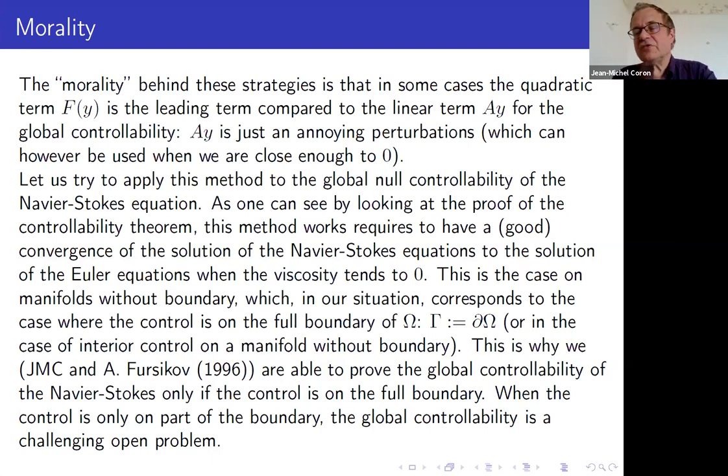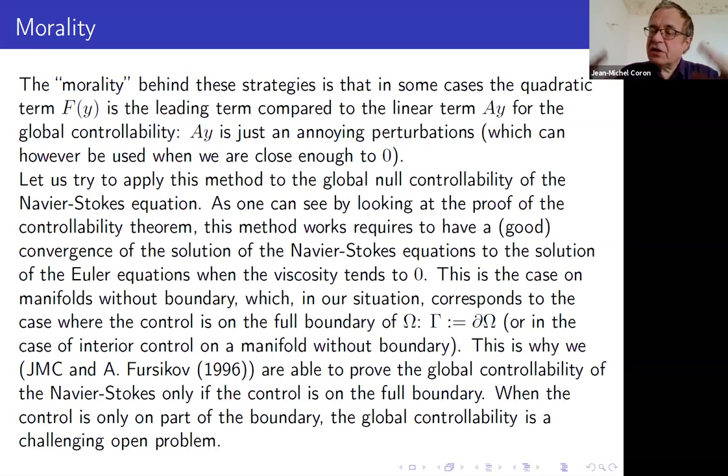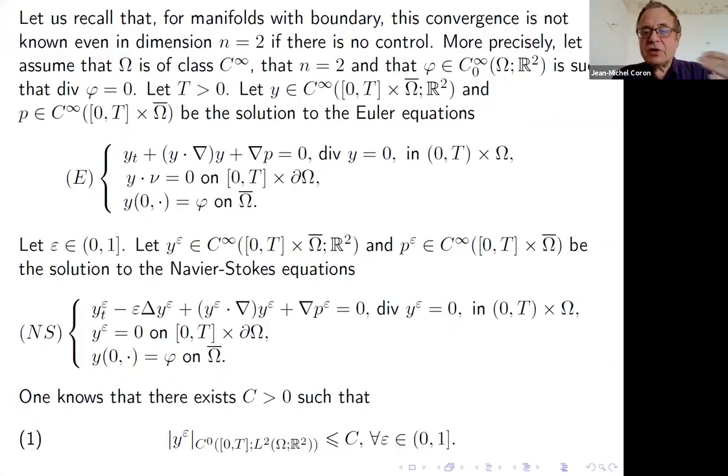It's known if there is no boundary. It's not an issue. So from that, you can get the global null controllability of the Navier-Stokes equation when there is no boundary and the control is inside the domain. But if there is a boundary, there is a very challenging open problem, and many people think that the answer is no to this question.